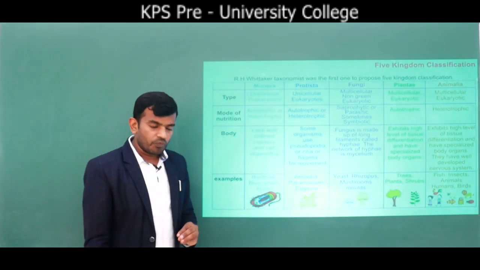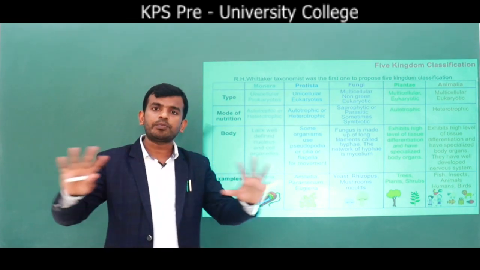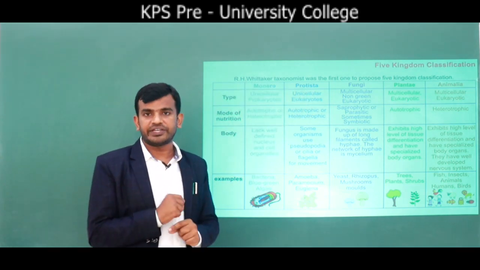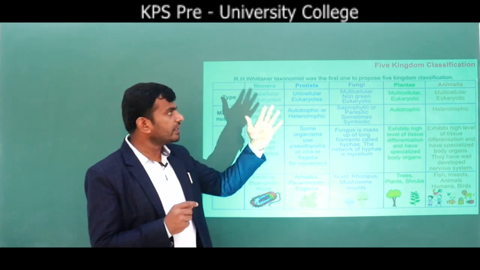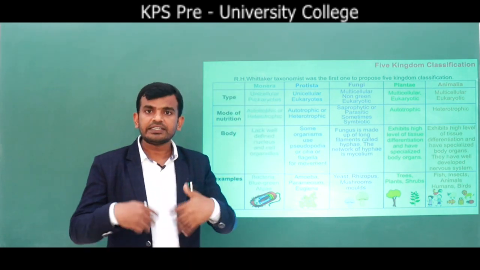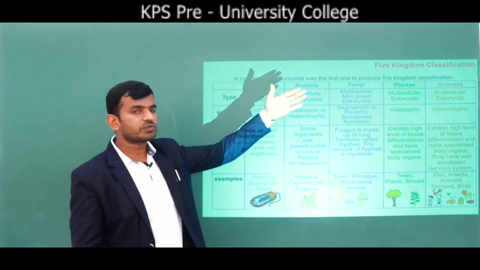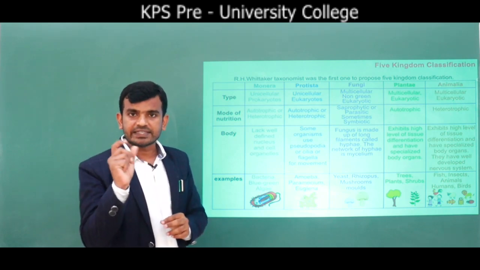See here, when you see an organism on the earth, it can be broadly classified into 5 kingdoms, which is given by R.H. Whittaker. That means R.H. Whittaker gave the 5 kingdom system of classification that includes kingdom Monera, Protista, Mycota, Metaphyta as well as Metazoa. In the previous class you learnt about this. Just I will take an example.